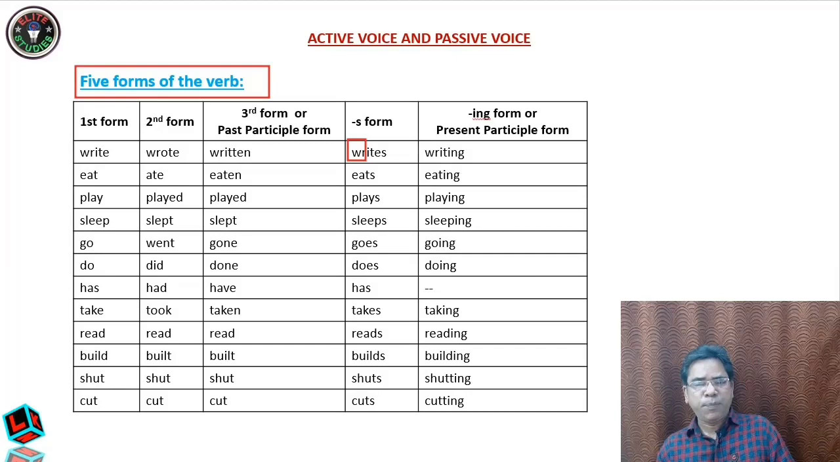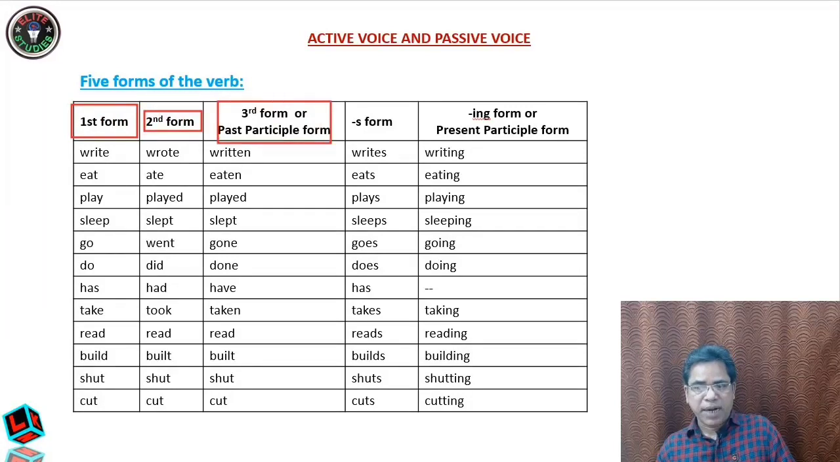So if a verb is given, almost all the verbs have 5 forms. People generally think that they have only 3 forms: first form, second form, and third form. Actually this first form is called the present, this is called the past, and this is called past participle. But for the sake of simplicity, we say first form, second form, and the third form. And this is called the S form. When you add S here, you see writes, eats, plays. Only you add S to the first form. You see, you should never write wrotes.